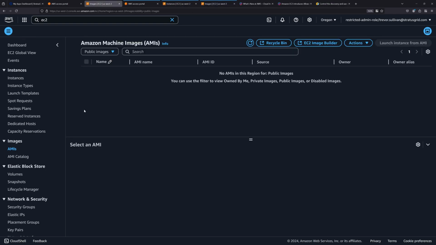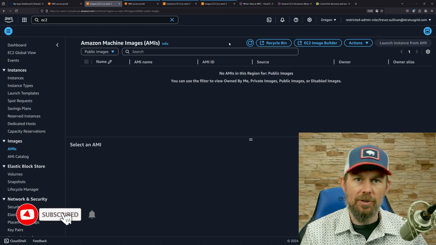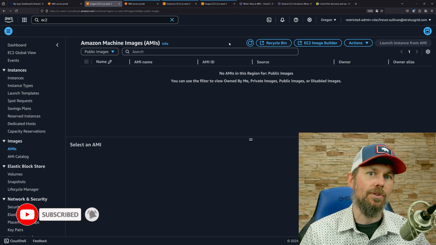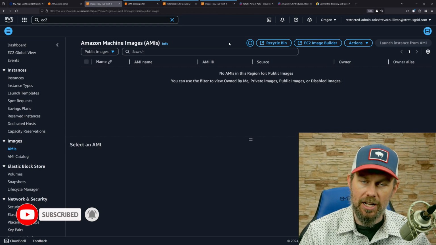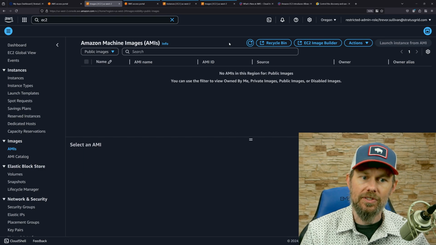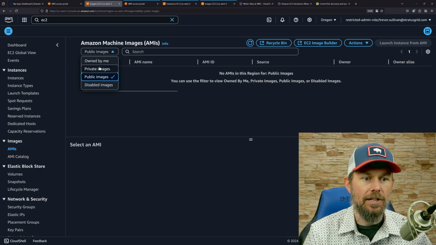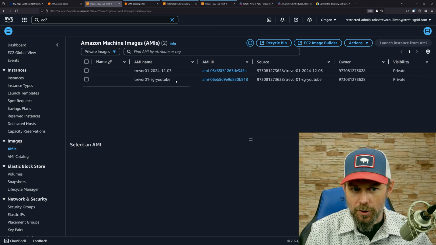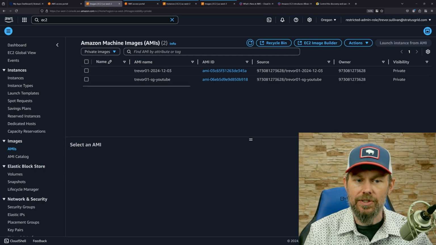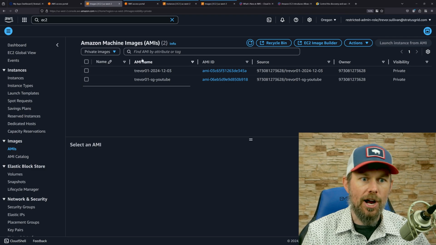And then if we come back over to the other account, because both of those images are owned by the same AWS account ID, we don't have to change anything on the filter, because the filter that we specified for allowed AMIs is all based on the owner account ID. Because both of those images are in the same region from the same account, we don't have to make any changes. And if we take a look at the private images that are visible, now you can see that we have two of these rather than just the one. So it is working properly here.